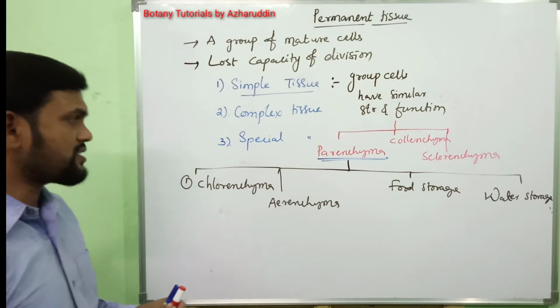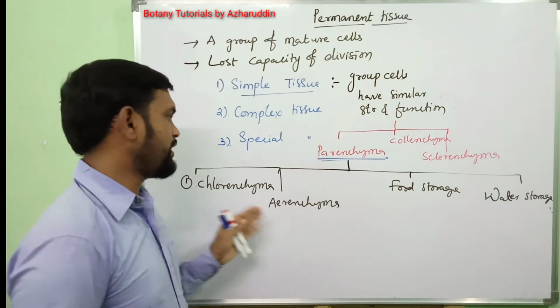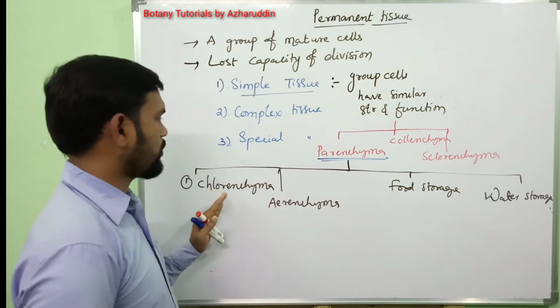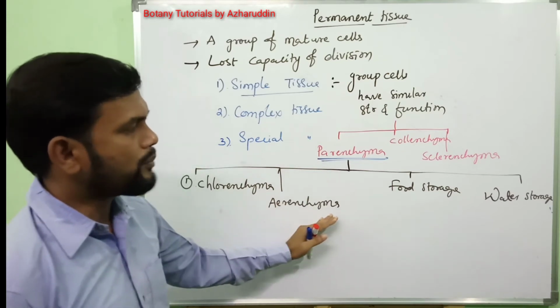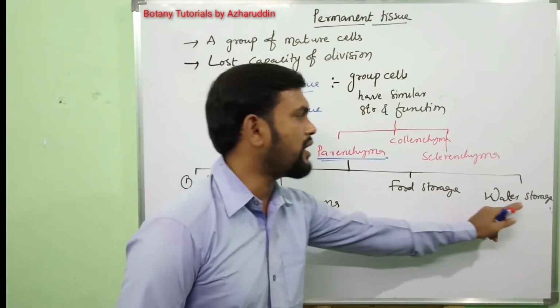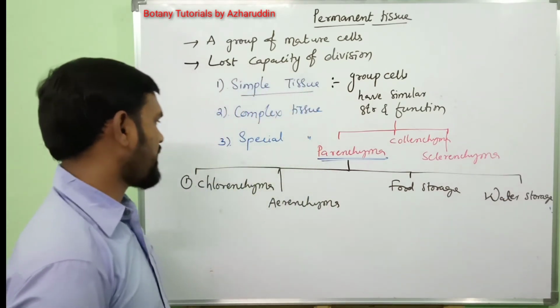Based on their functions, parenchyma is divided into mainly four types: chlorenchyma, aerenchyma, food storage parenchyma, and water storage parenchyma.